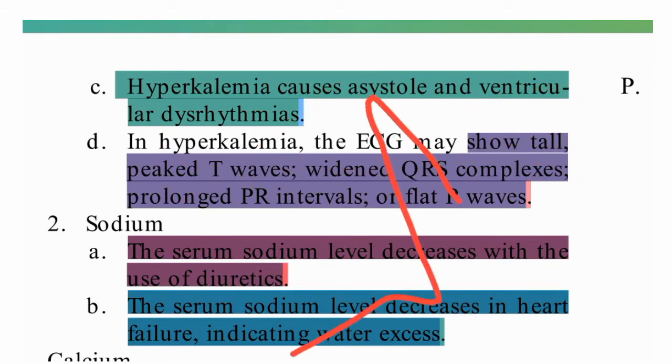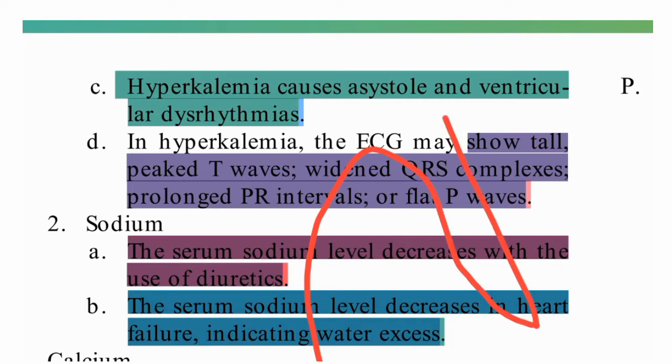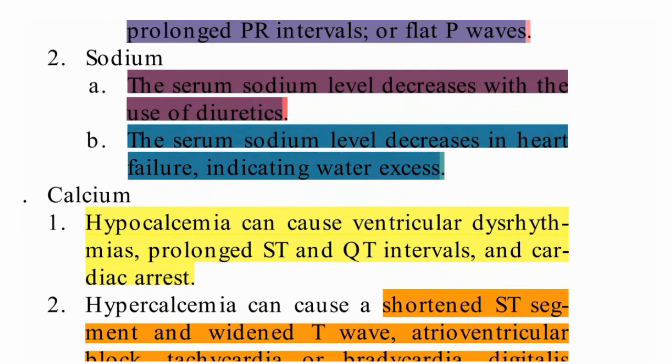So PQRST: QRS will be widened, and we can see a tall T wave here. Okay, in sodium, what will happen?